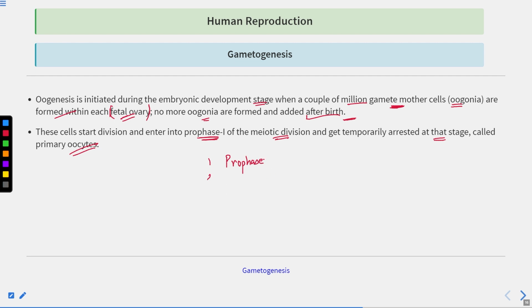This is the first stage. Second stage is the metaphase. Prophase, metaphase, anaphase, and then last one is the telophase.